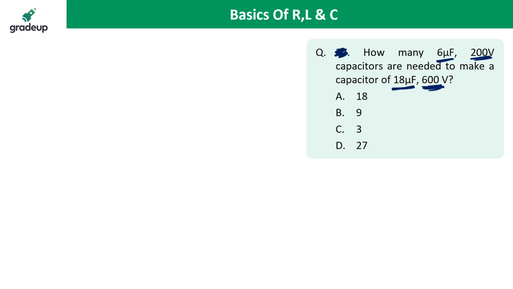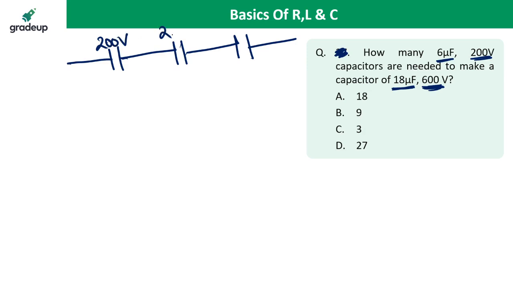One capacitor can handle 200 volt. So we have to connect 3 capacitors in series to handle 600 volt, because each capacitor can handle 200 volt in series. Each one is 6 microfarad, so 6 microfarad, 6 microfarad, and 6 microfarad.